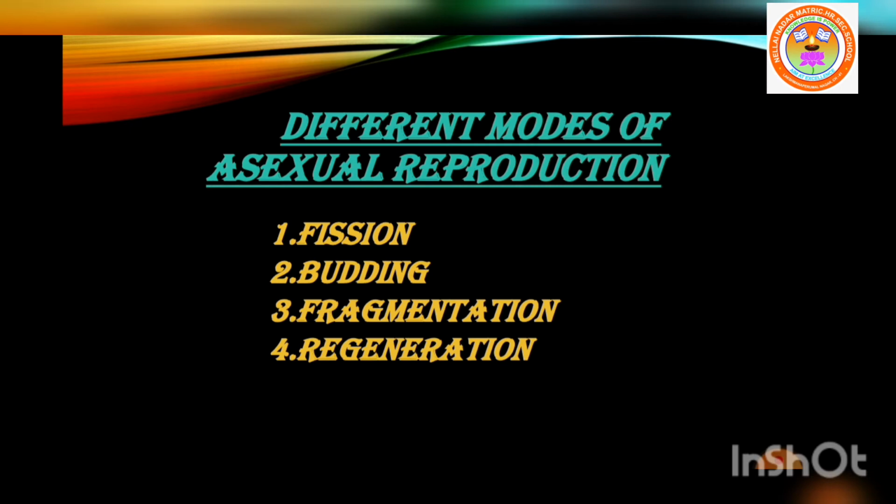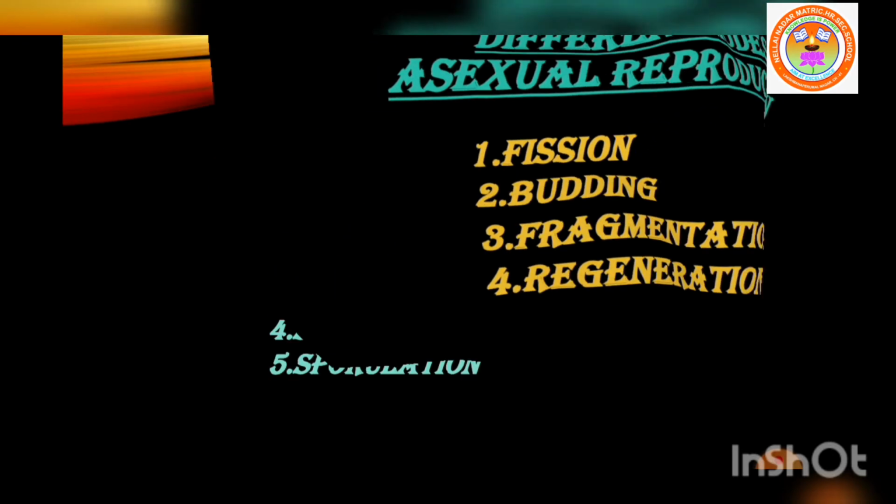So what are the different modes of asexual reproduction? What is asexual reproduction? Reproduction by a single parent without the involvement of gamete formation is called asexual reproduction. So what are the different modes of asexual reproduction? Fission, budding, fragmentation, and regeneration.